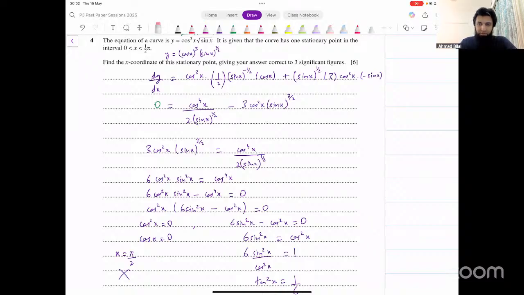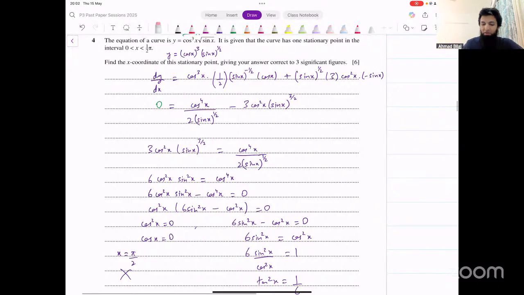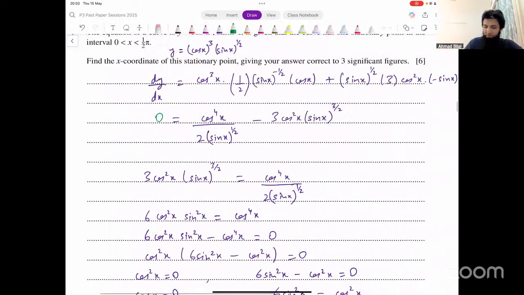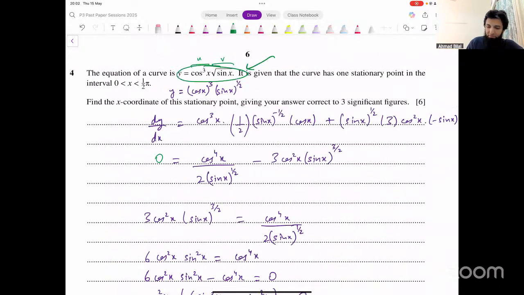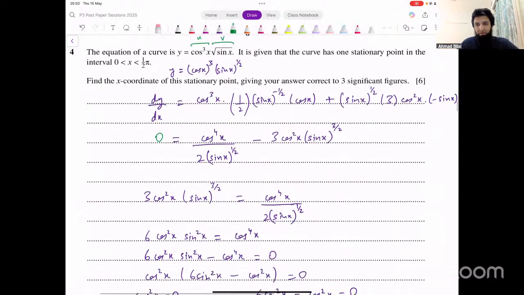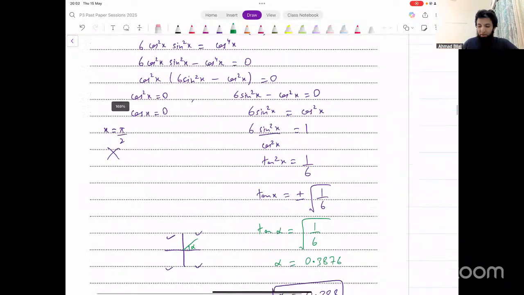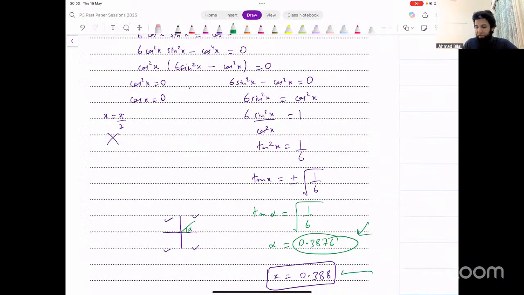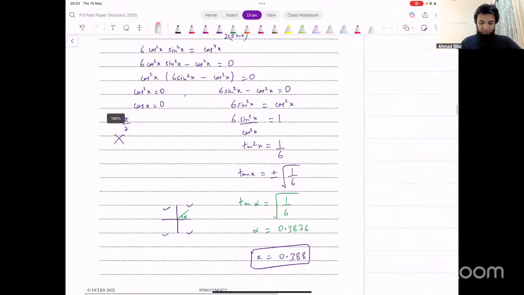Any problems with this? Any questions, anyone? Yes? Yeah, if they said y coordinate as well, you would just input that value of x in the function, and that will give the corresponding y coordinate. But in that case, yes, put the more accurate number. Instead of 0.388, you put 0.3876. Okay, that was this question. Let's move on now.